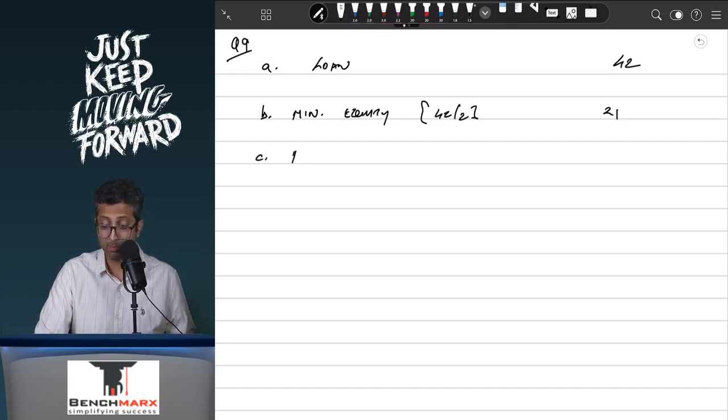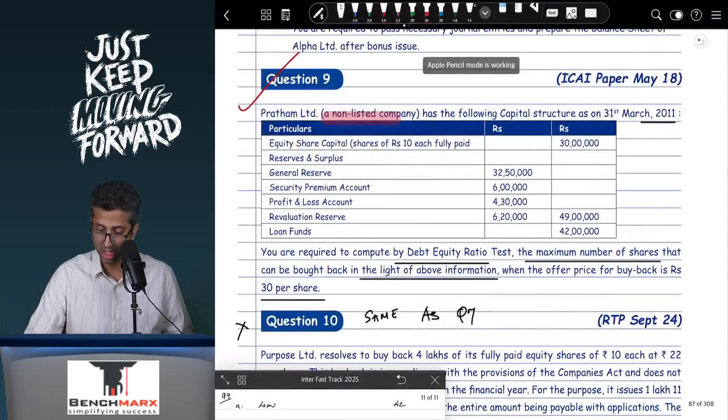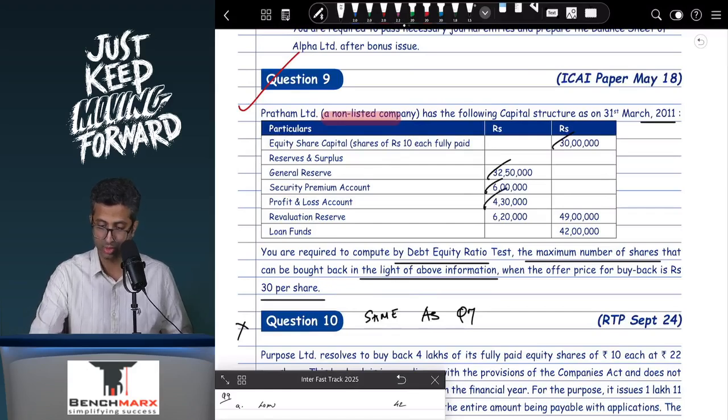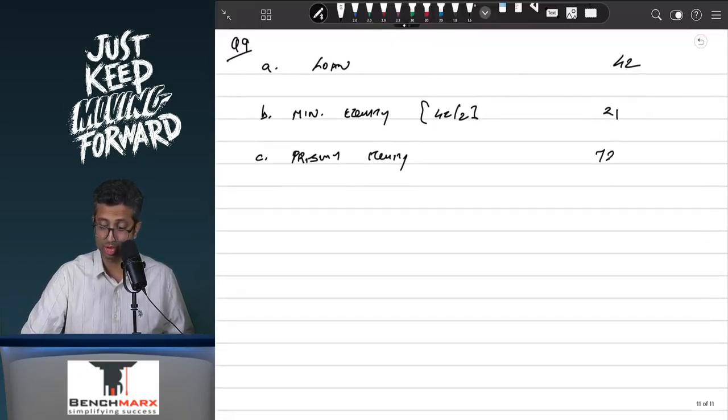However, what is your present equity? As per the buyback principles, you will take share capital, which is equal to 30 lakhs, plus general reserve, plus the securities premium, plus the profit and loss account. If you take 30, 32.5, 6, 4.3 and another 30, I believe this is 72.8. So this is 72.8, which is your present equity.